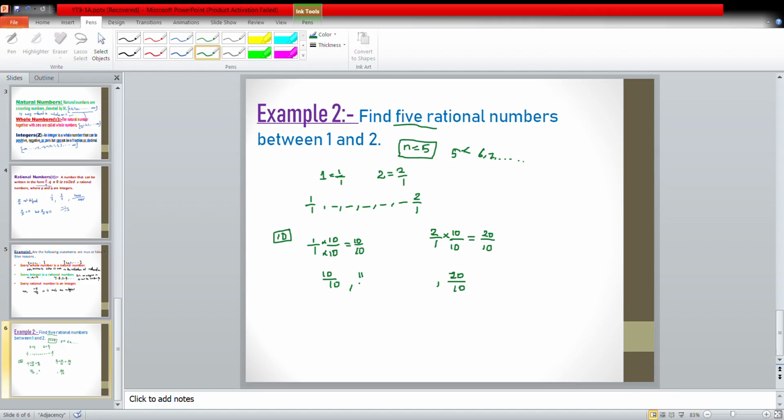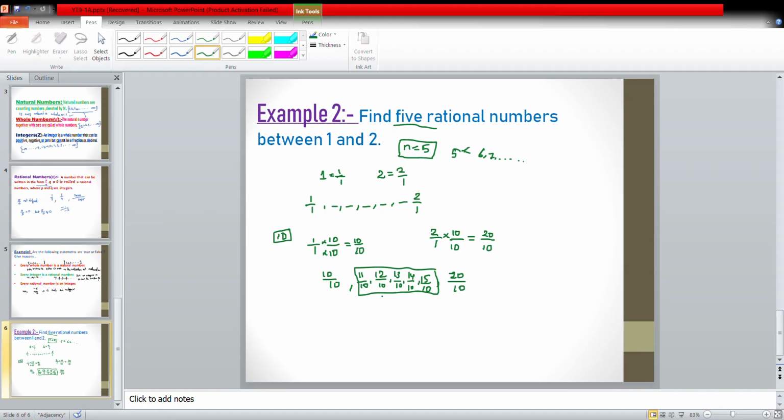So 11 by 10, 12 by 10, 13 by 10, 14 by 10 and 15 by 10. There are also 16 by 10, 17 by 10, all are included, but we only want 5. So we find 5 rationals between the two numbers.